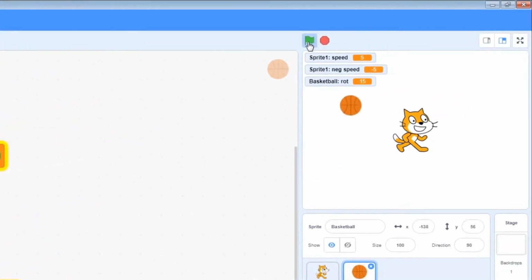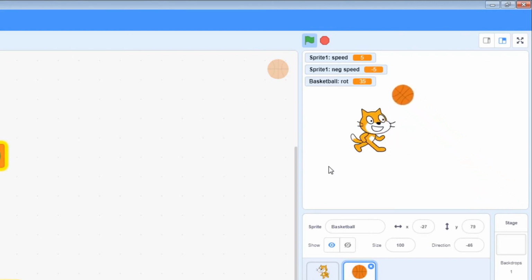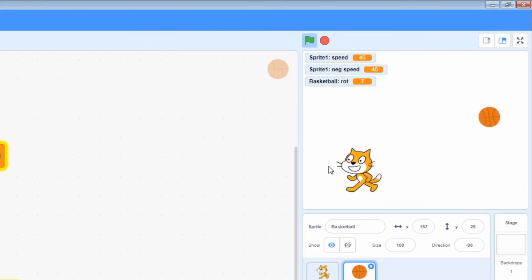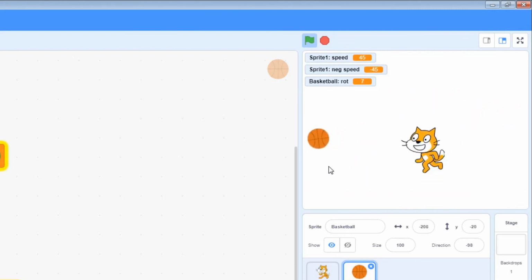Now the ball moves much slower. So you can see now that the rotation is 11. When it gets to a higher number, it'll be a much sharper angle. 36, 17, 2. Now while the script is running, I can also do the script for the cat. So I can move left and right and up and down and change my speed. And these two scripts are running independently of each other.